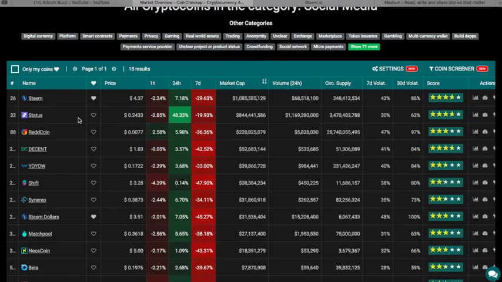So first on Steem, we'll go and look at the 1 hour, the 24-hour, and the 7-day, just to get an idea how things are moving. All three of these that we're going to talk about tonight are flowing with the general market. They're going up and down following the market. There's a correlation there, as you guys can see on the 7-day as we've come down. But not as much as the overall on Status, because we've kicked up 48% in the last 24 hours with heavy volume.